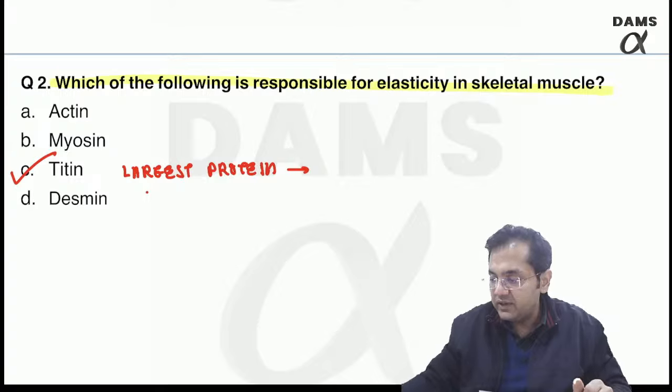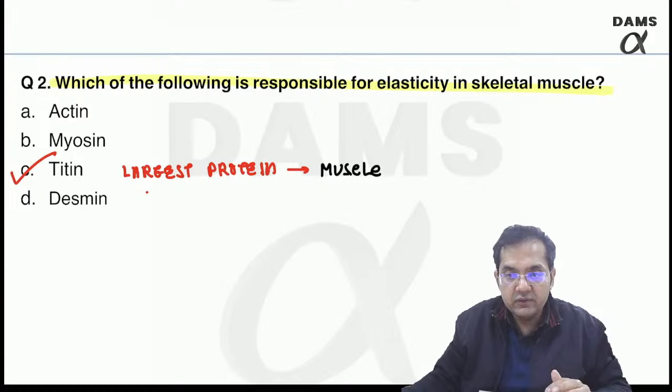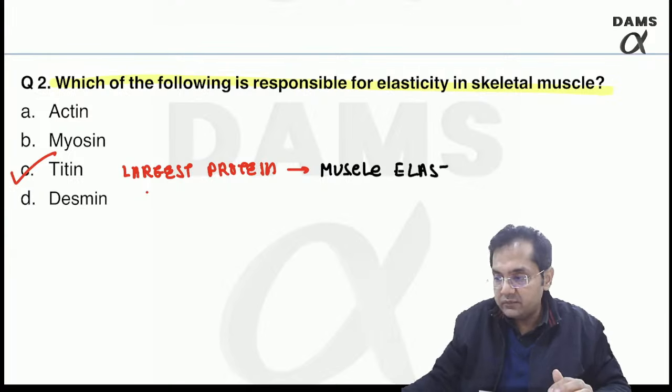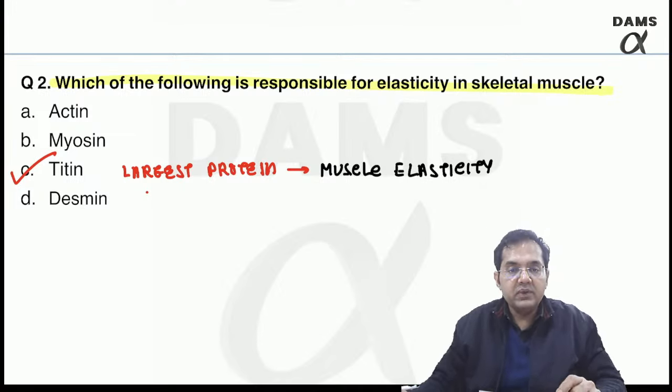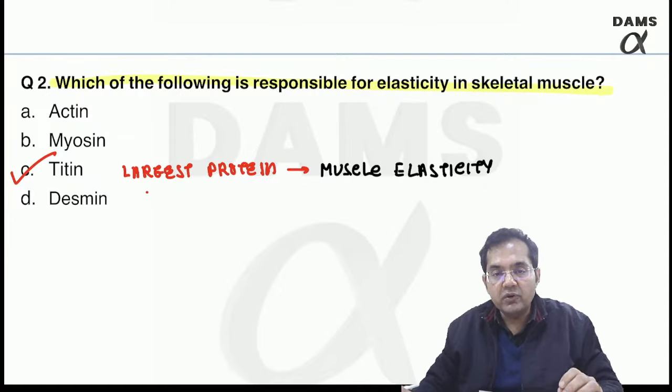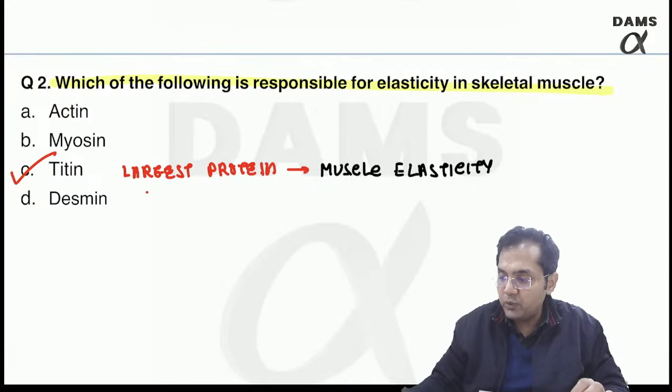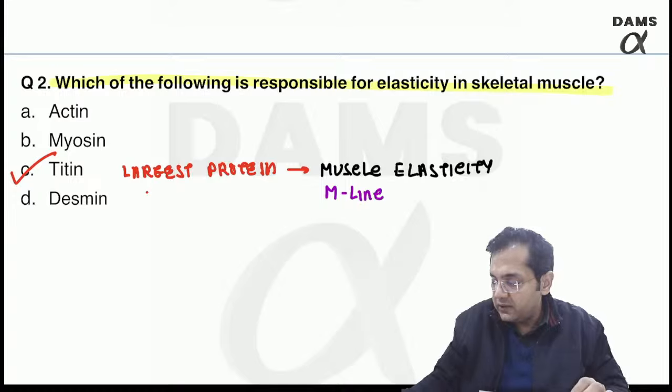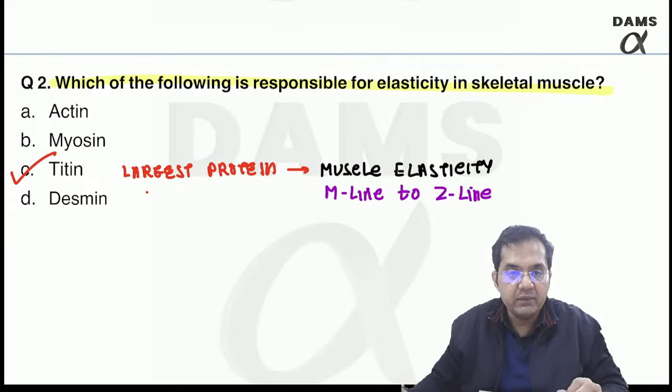It is the largest protein responsible for muscle elasticity, right? Titin, remember, is responsible for the muscle elasticity. It is the largest protein. It joins M line to the Z line, right? M line to the Z line.